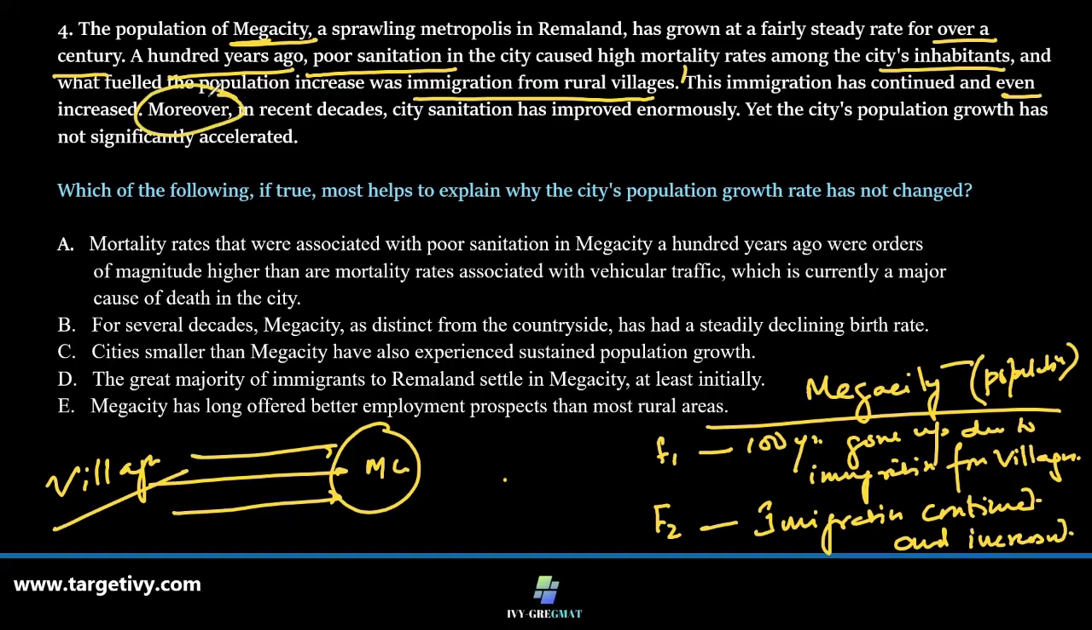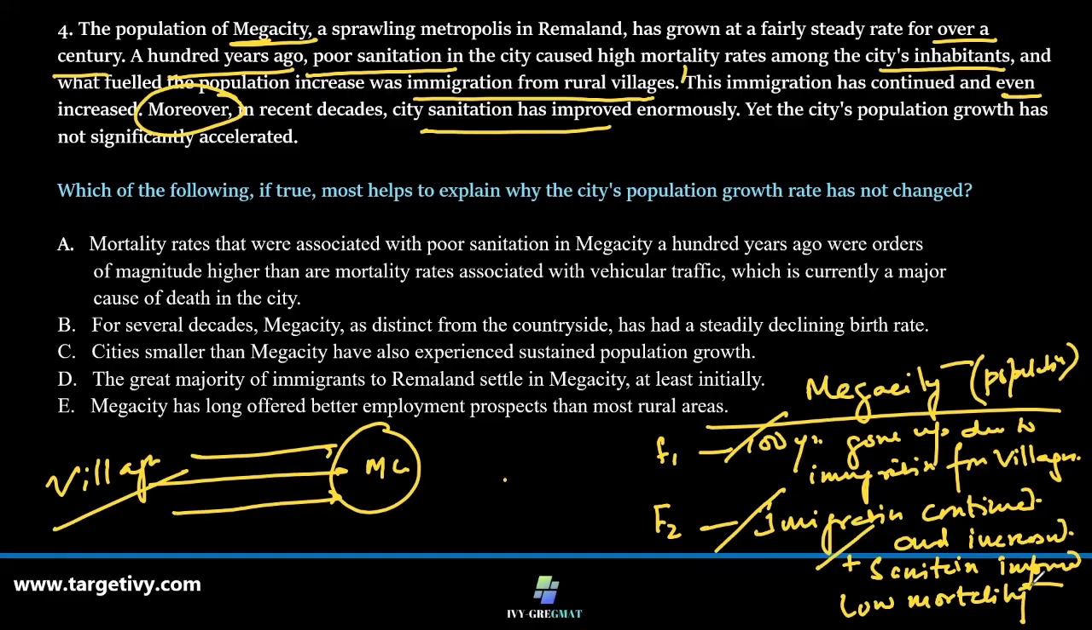Moreover, it's adding up further, the sanitation is improved. So with all these things, plus plus plus, sanitation improved means the sanitation was the cause of high mortality, so now it is low mortality. So having said that, the population, if increasing at this rate, should now take a leap like this with all these factors in place, if these facts are correct.